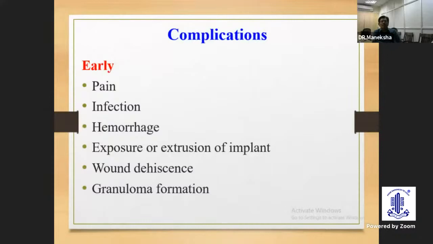Then coming to the complications, these are early complications. Pain can be well controlled by analgesics. Infection can be controlled by sterile technique and peri- and post-operative systemic antibiotics. Hemorrhage can be controlled by a pressure patch bandage for 24 hours. Other complications may also happen, like exposure or extrusion of the implant, wound dehiscence and granuloma formation. With adequate surgical and good technique, we can prevent all these complications.